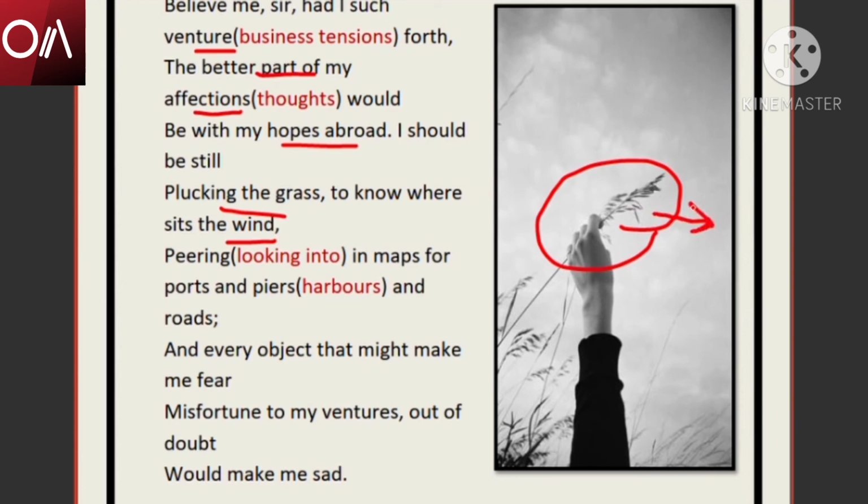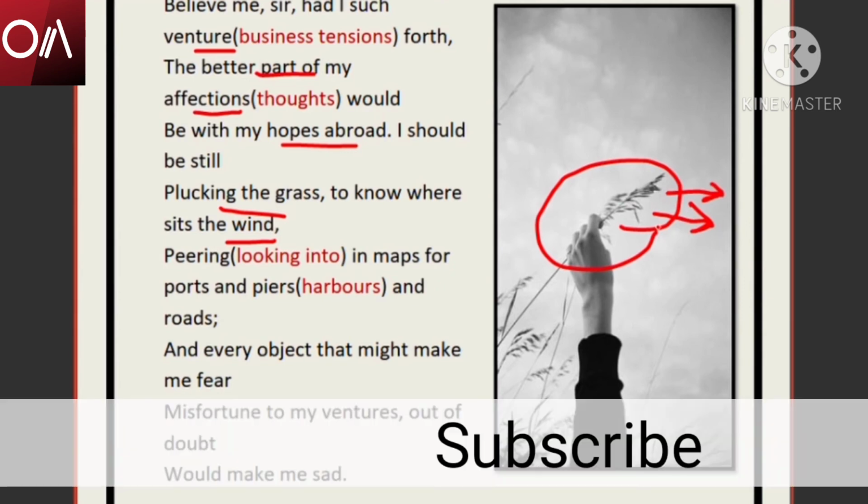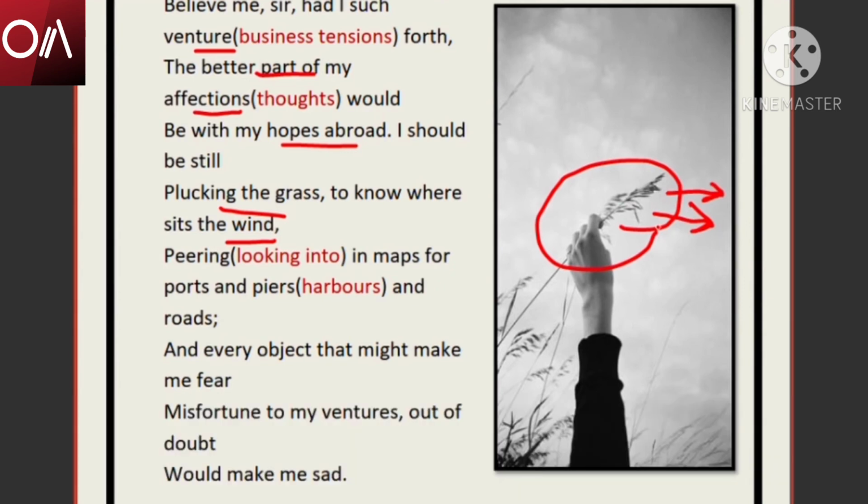Previously the ships had to depend a lot on the wind, isn't it? That is the reason why they had those big sails made of cloth. So they had to depend on the wind. If there was a storm, then you can understand that the ships would undergo a huge amount of damage. There could be shipwrecks easily. That is why, to understand in which direction the wind was blowing, if it was favorable for the ships, he would constantly pluck the grass and check which side the wind is blowing.